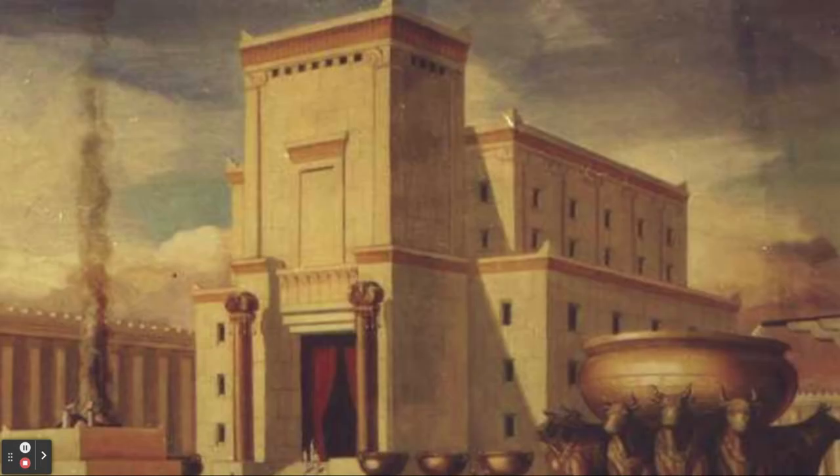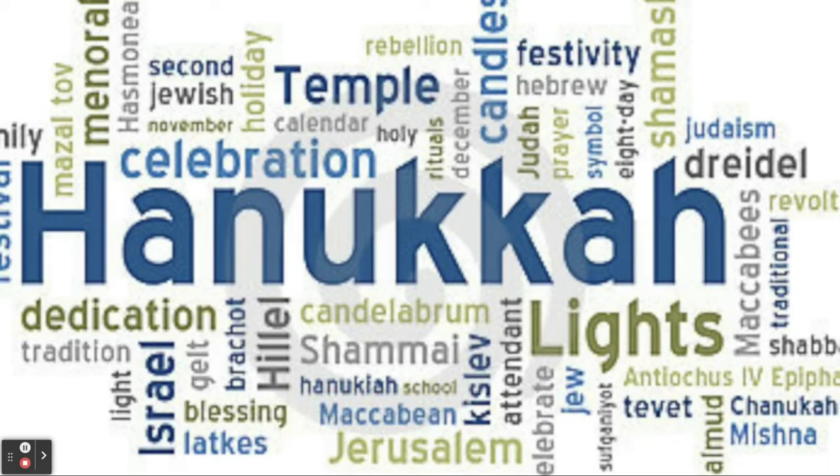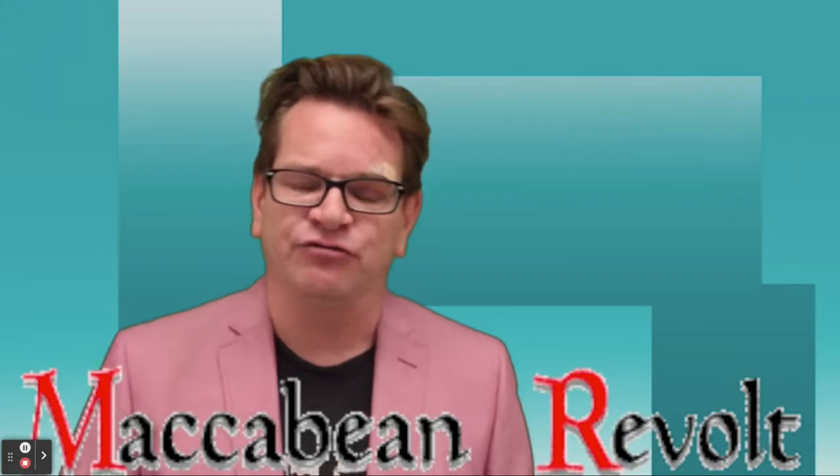Around 539 BCE, there's going to be a new king in town. This time it's the Persian king Cyrus the Great. And Cyrus the Great is going to give permission for about 40,000 of those exiles to return to Jerusalem to rebuild the Temple of Solomon. And eventually that's going to be destroyed again. But it is at that second temple where we get that tradition of Hanukkah. It's called the Maccabean Revolt.